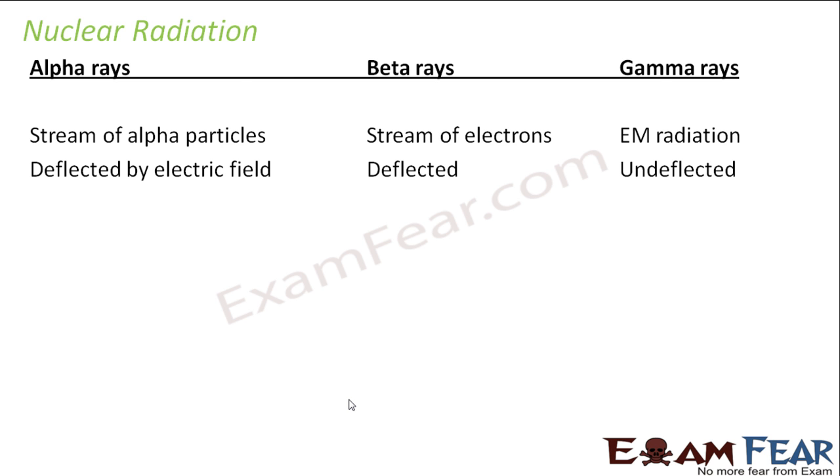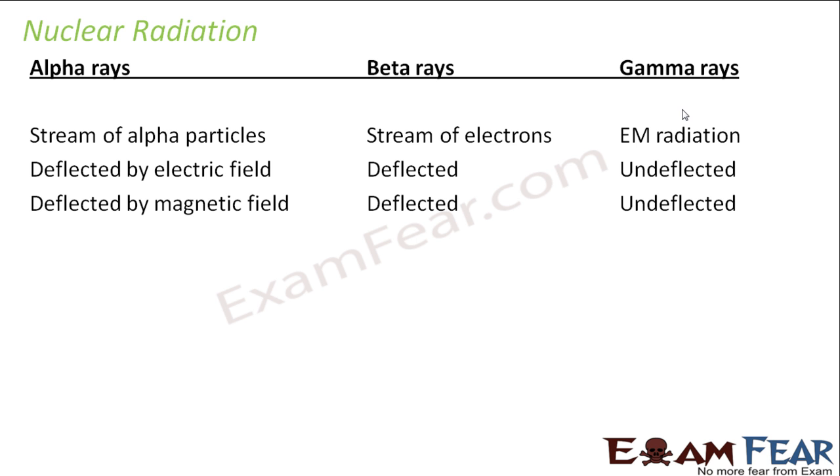Alpha rays are positively charged because they consist of positively charged particles. So they will be deflected by an electric field, because they will try to bend towards the negative. Beta rays are negatively charged, so they will also get deflected by an electric field. Gamma rays are electromagnetic waves, they are neutral, so they will remain undeflected. Alpha rays will be deflected by a magnetic field as well because they are positively charged. Similarly, beta rays, being negatively charged, will again get deflected by a magnetic field, whereas gamma rays will remain undeflected.